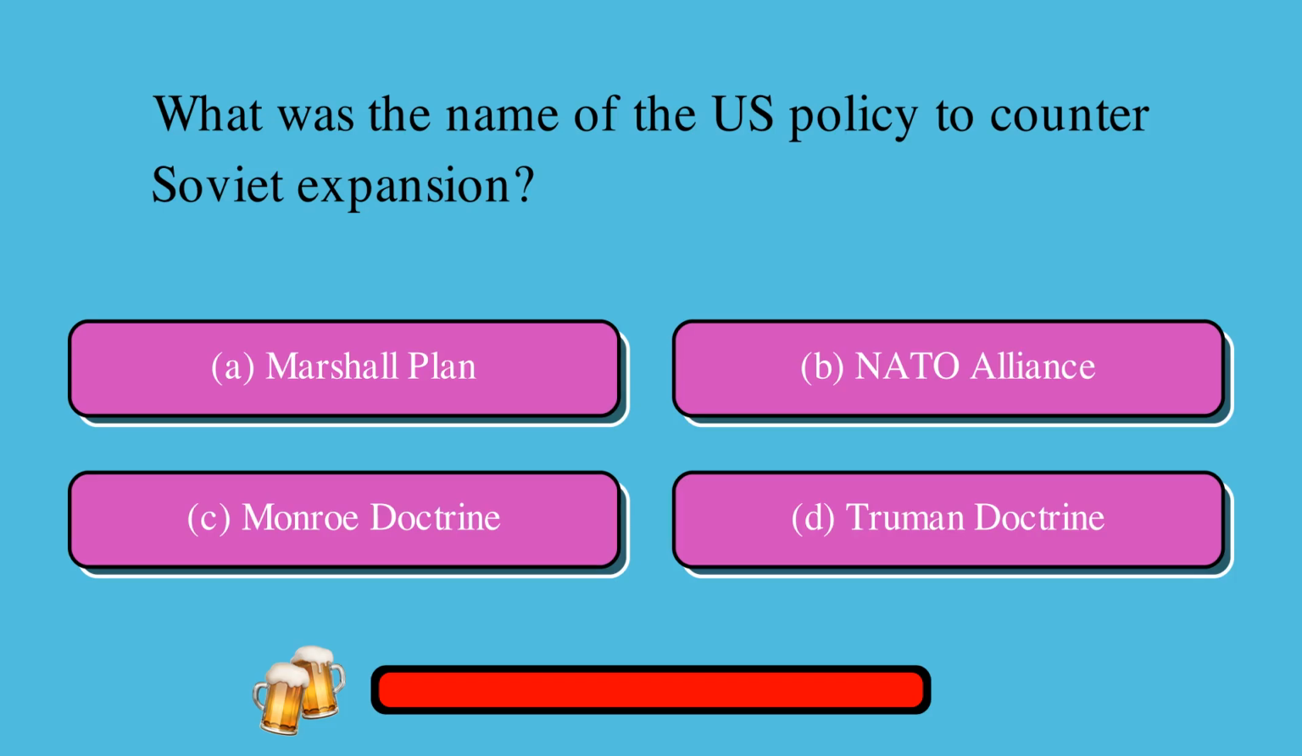What was the name of the U.S. policy to counter Soviet expansion? A. Marshall Plan, or B. NATO Alliance, or C. Monroe Doctrine, or D. Truman Doctrine? The correct answer is D. Truman Doctrine.